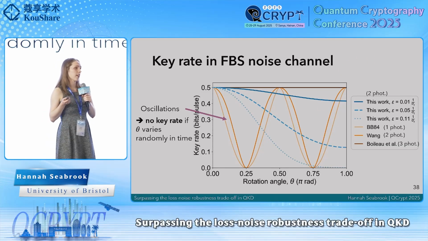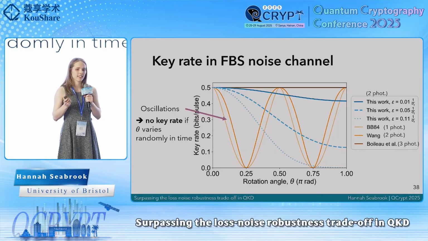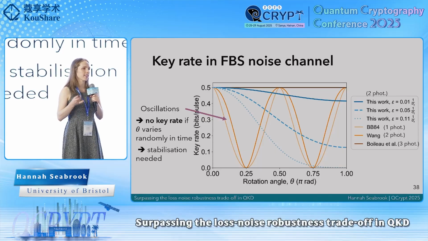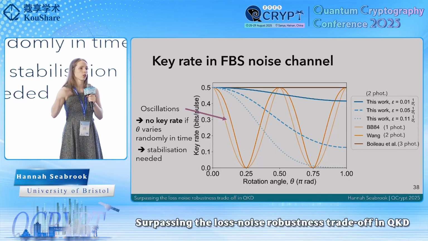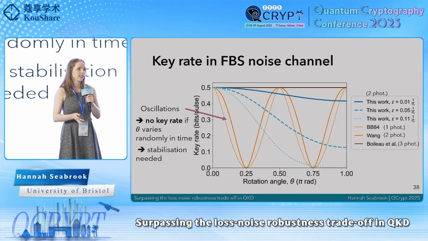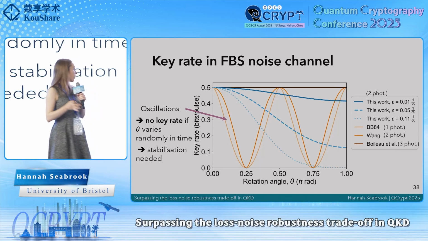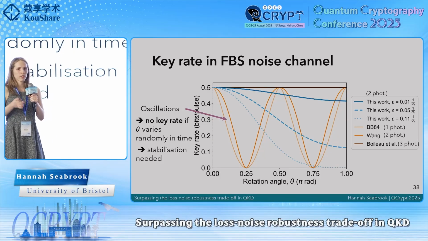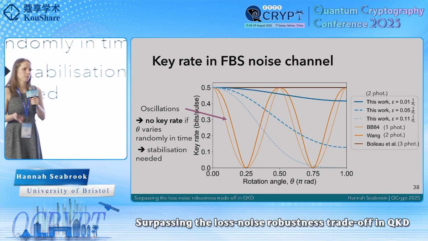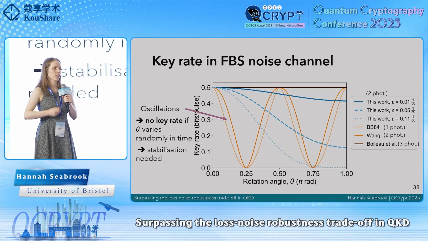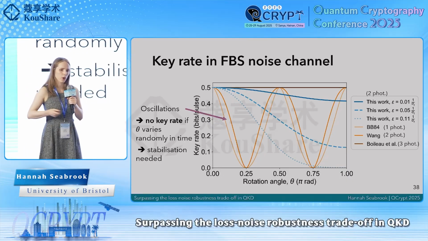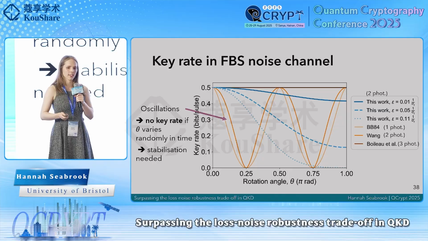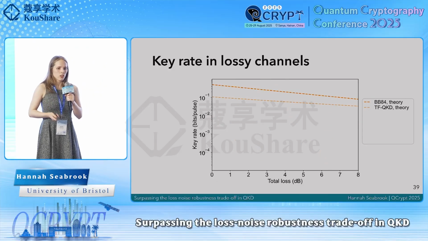But what these oscillations therefore tell us is that the existing schemes require stabilization mechanisms in order to get a key rate out of the channel. In contrast, we don't see these oscillations, and so we don't rely on these compensation techniques. So now we've looked at the noise, we need to compare with the loss. We need to look at the other side of the coin and look at the loss robustness of the states.